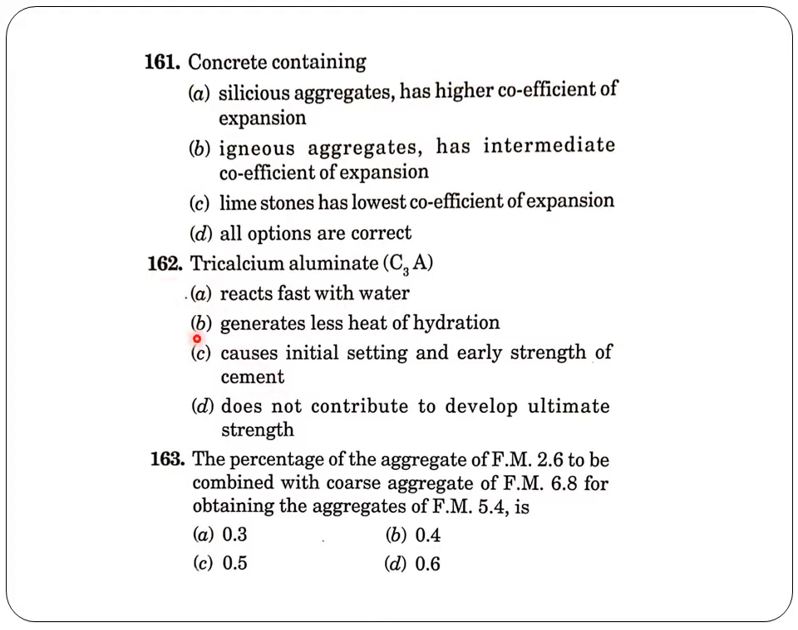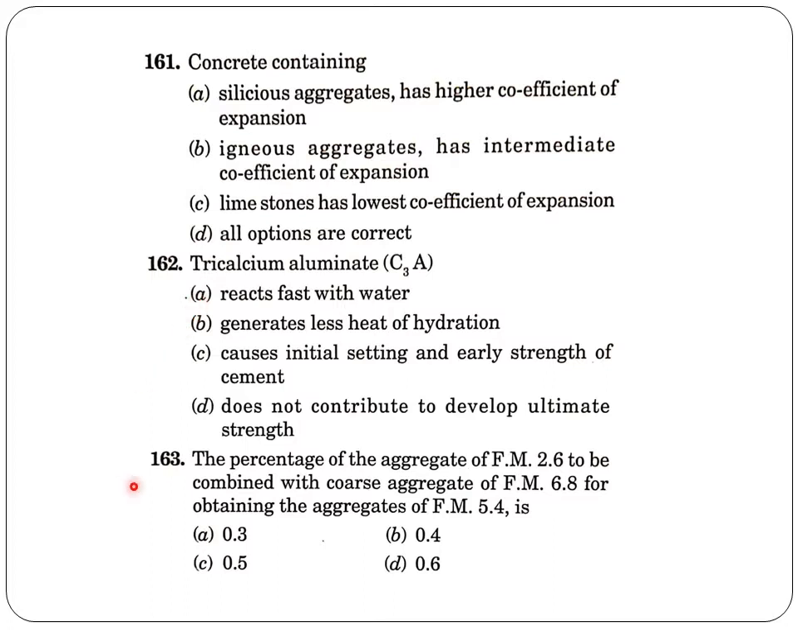So the options are generates less heat of hydration, no. Causes initial setting and early strength. It causes initial setting, but it will not give strength to the cement. Does not contribute to develop ultimate strength. Okay, so here the answer is option A, and actually option D, that is does not contribute to develop ultimate strength, is also correct. So there is a confusion in this question. We can stick on to the option A, which is that it reacts fast with water.